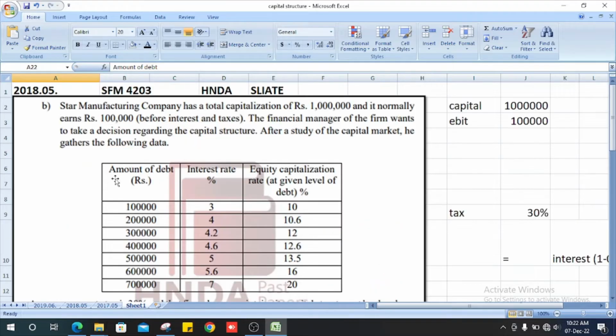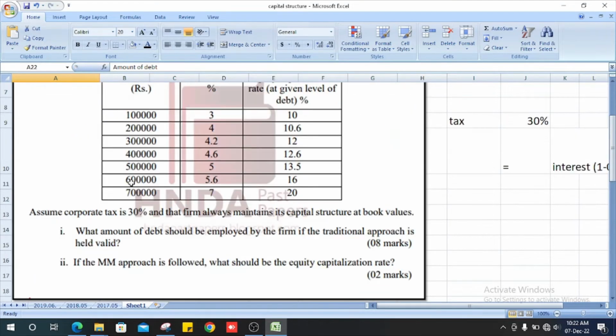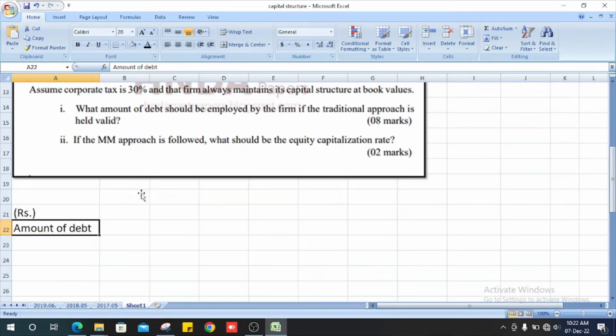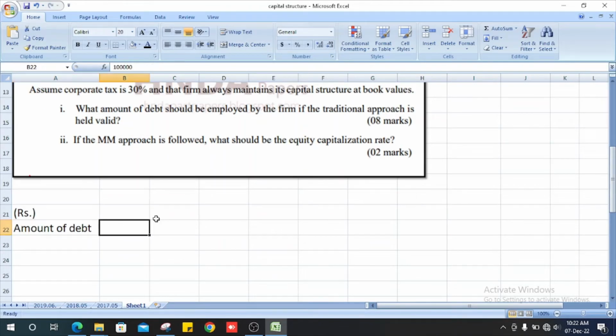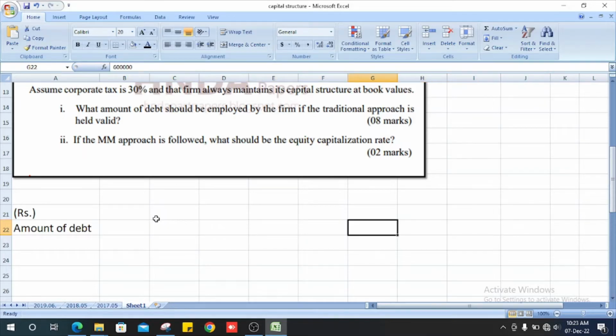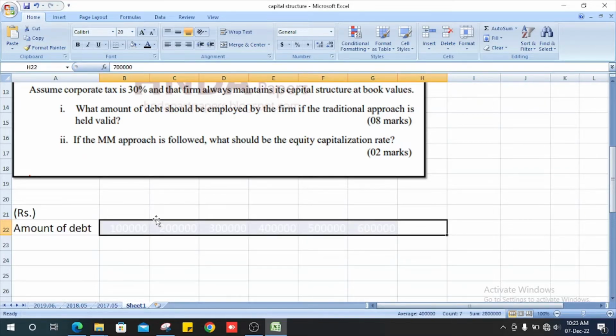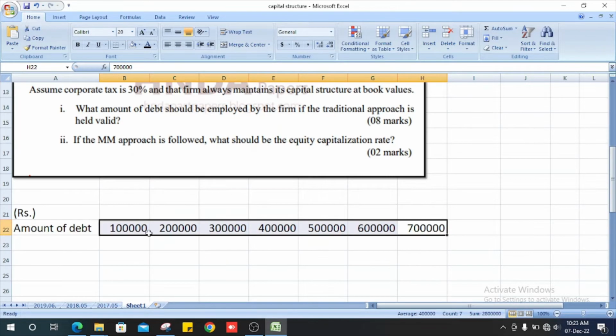Copy the table. First line, amount of debt: it is 1 lakh to 7 lakh. Next, interest rate in percentage.